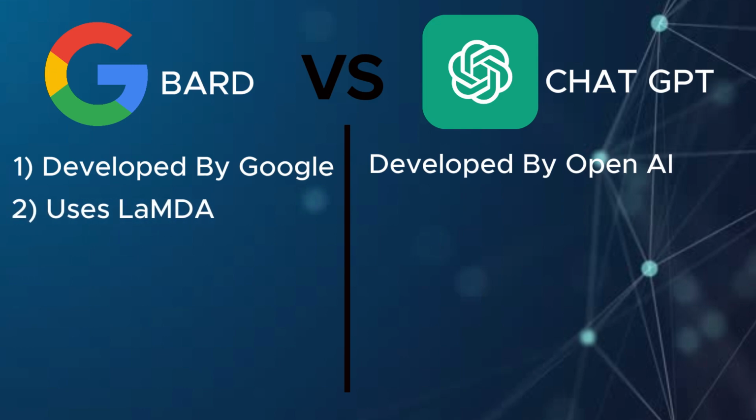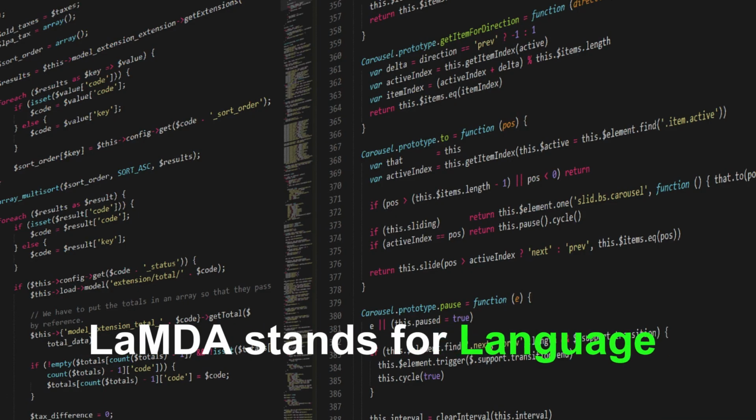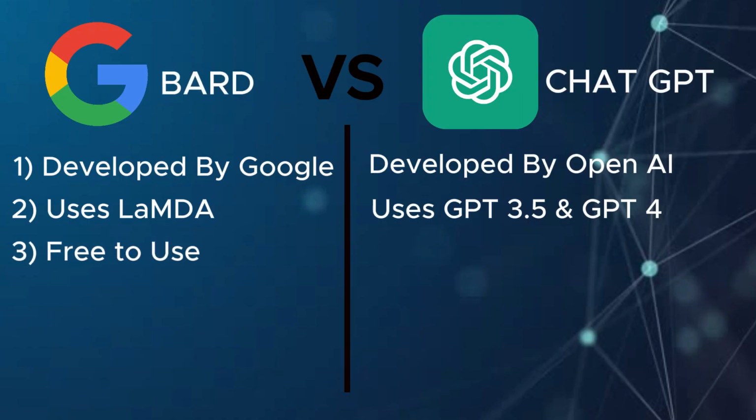Number 2, Bard uses LaMDA, whereas ChatGPT uses GPT 3.5 and GPT 4. LaMDA stands for Language Model for Dialogue Applications. Number 3, Bard is free to use, whereas ChatGPT has a paid and a free version.